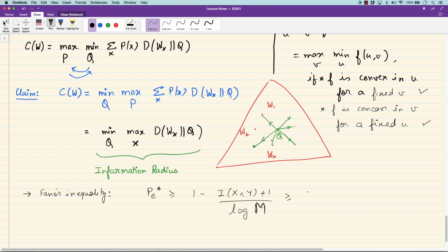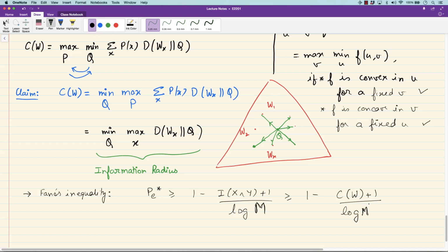Now I can bound it below by this quantity, because I can replace the uniform distribution with some other distribution, with the maximizing distribution which attains capacity. In going from this to this, I'm just putting a max over all input distributions of x here. So you get this over log m.